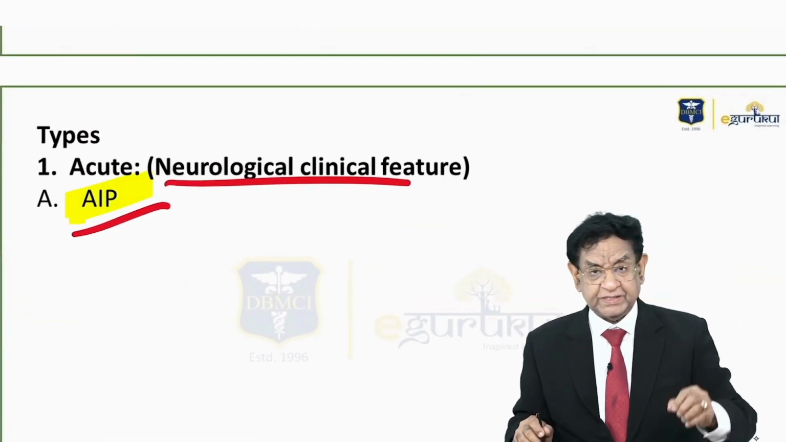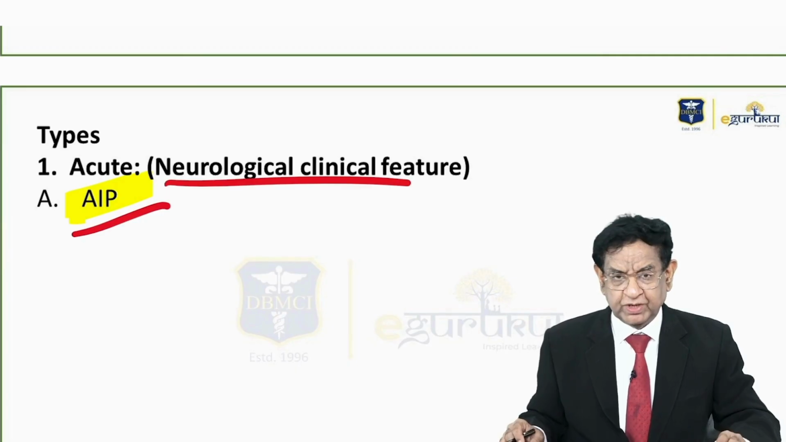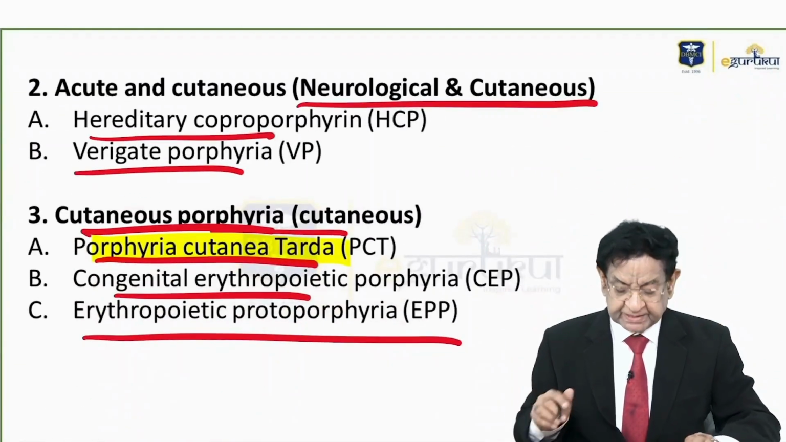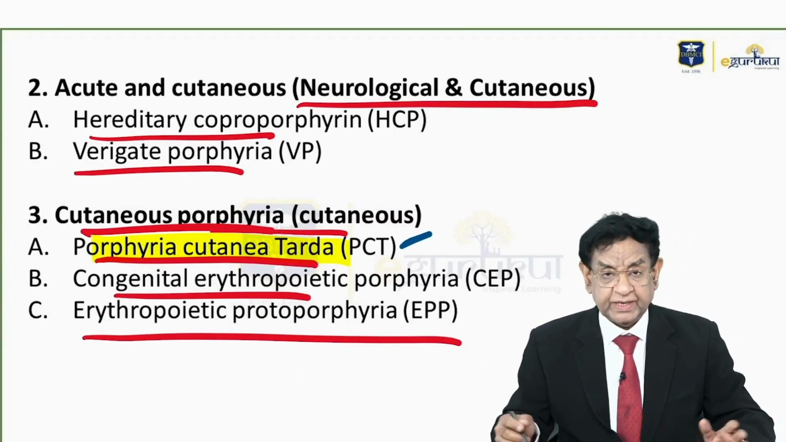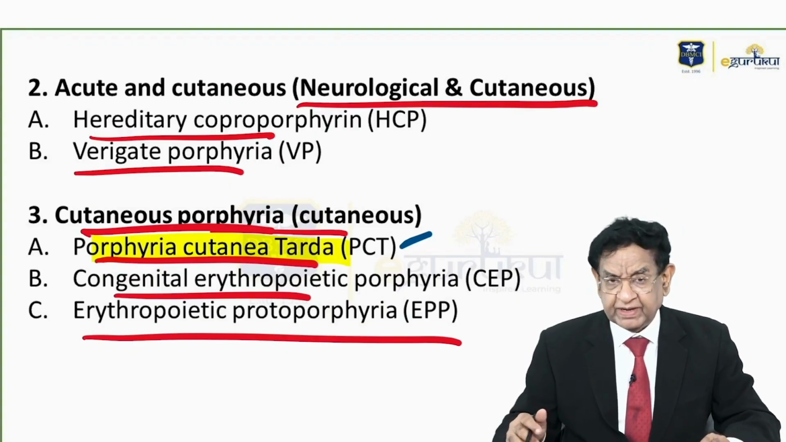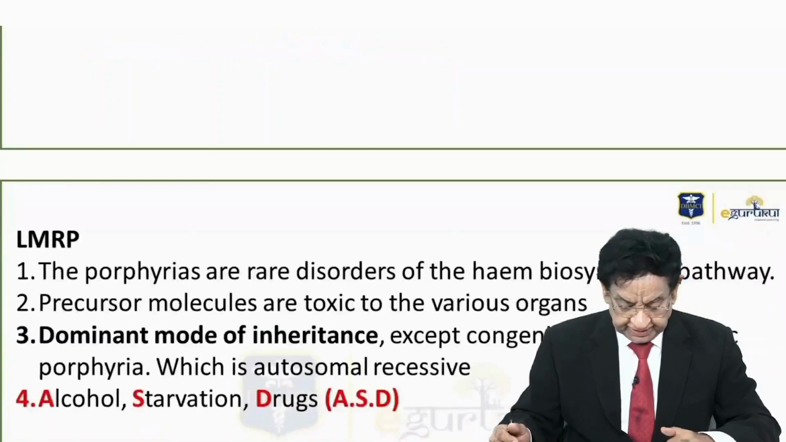Don't forget these 2. Again, repeating a second time: in all the exams throughout the world, you'll be getting one question from either AIP or PCT. All others are not important. You can even have a little less knowledge, but these 2 topics you should know very well, and I'll be talking in more detail in part 2 of porphyria.